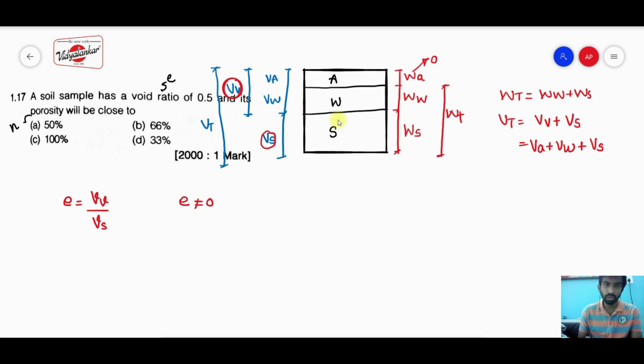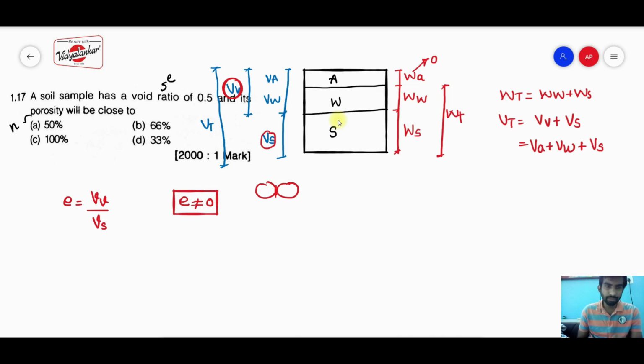So we can never achieve 100%, so the void ratio can never be zero. The gap between two particles, which we call the void space, will never be zero. There will be a certain minute gap even after going for heavy compaction. That means your void ratio is never equal to 0.